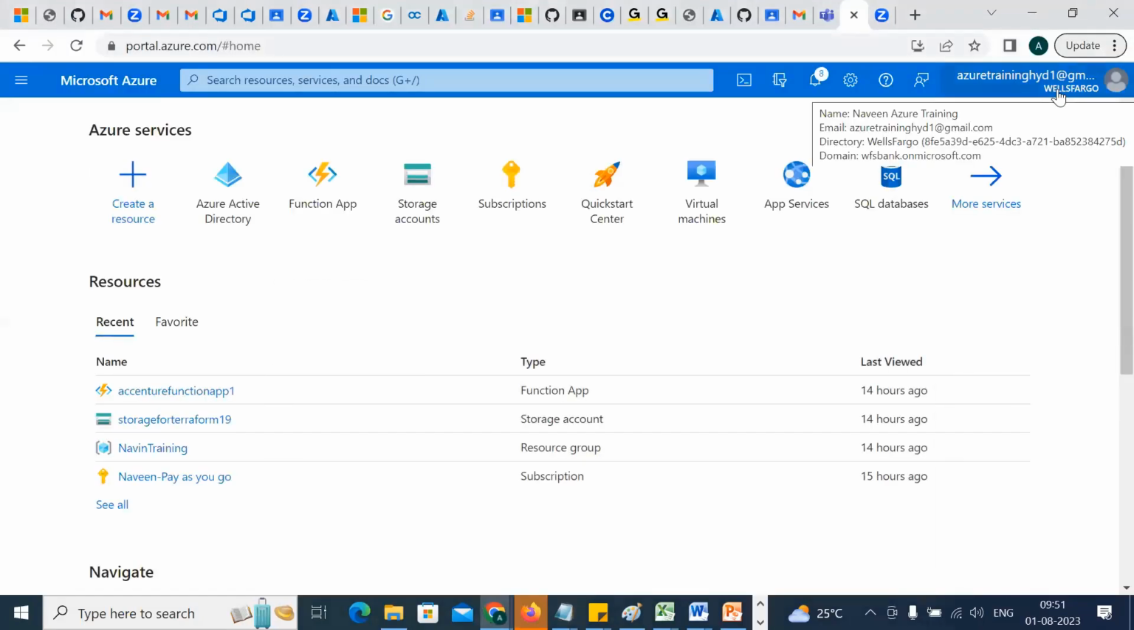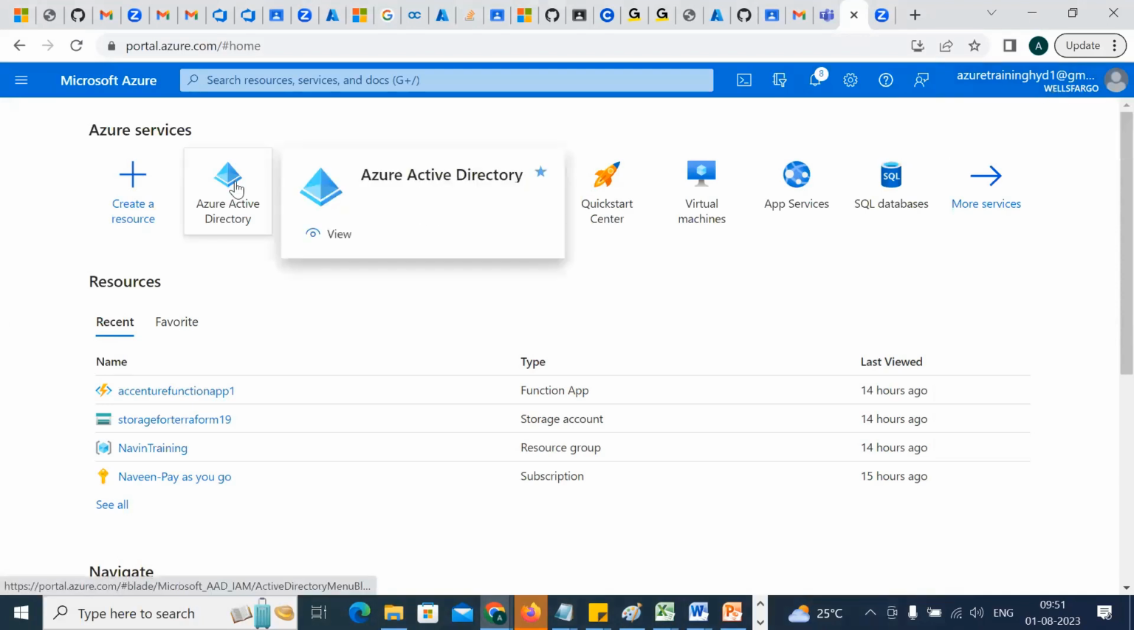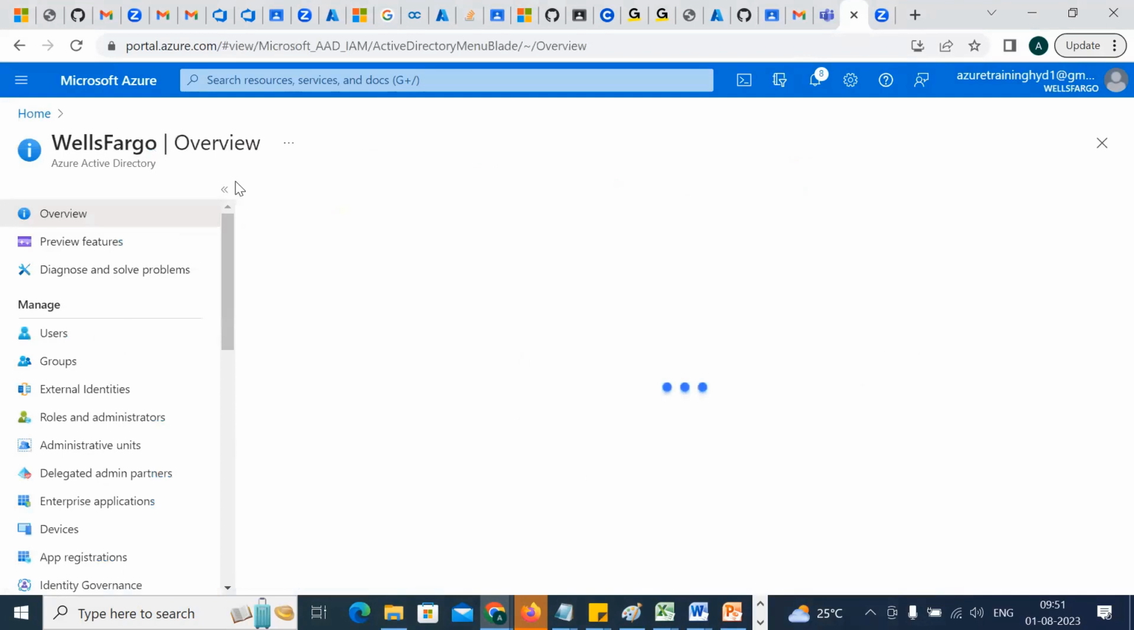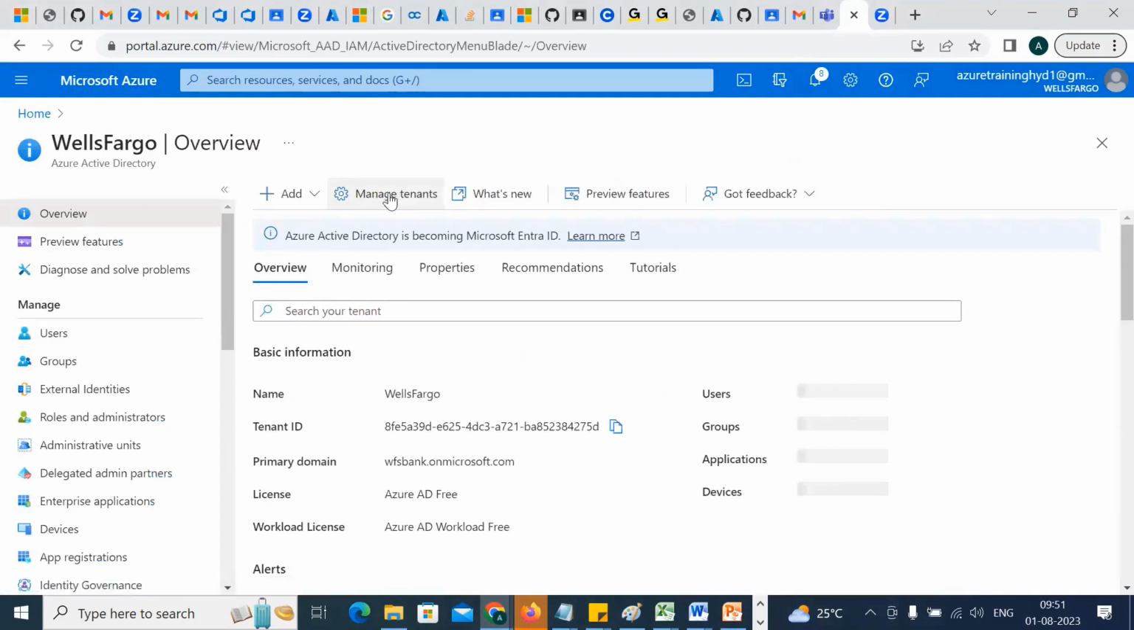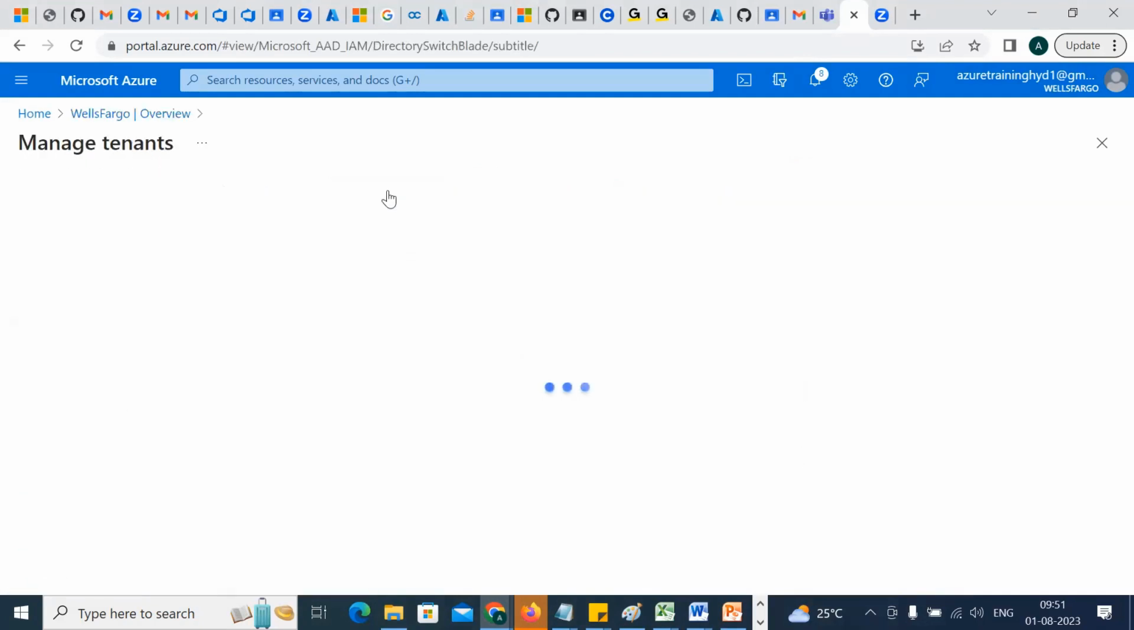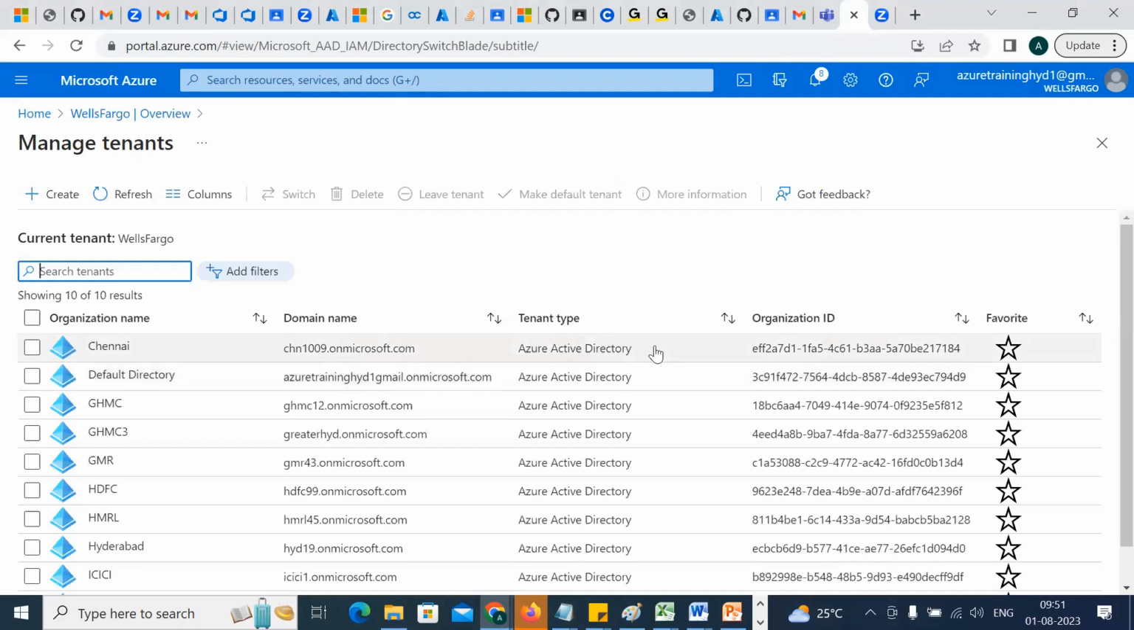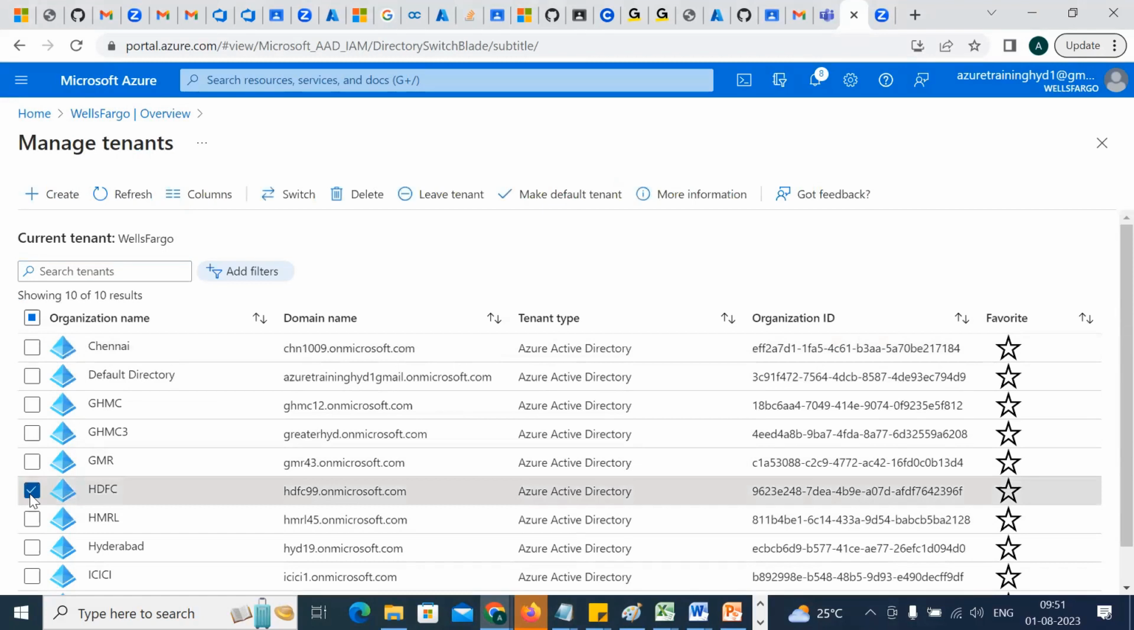I wanted to switch to HDFC. So what to do? You just have two options for that. One option is to go to Azure Active Directory and click over there. You have the option of manage tenants. Click on that. Let's see, I want to go to HDFC now. Clear enough? HDFC now.